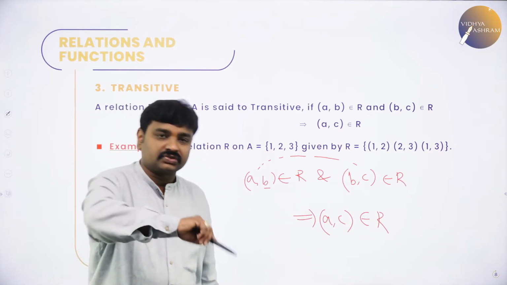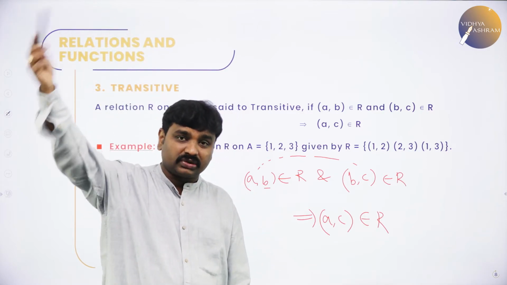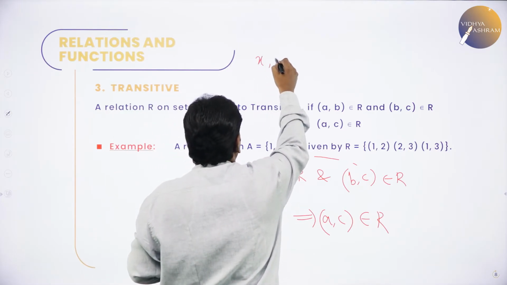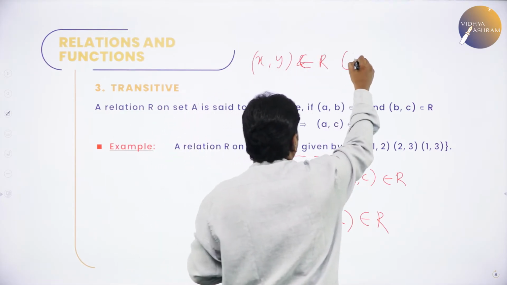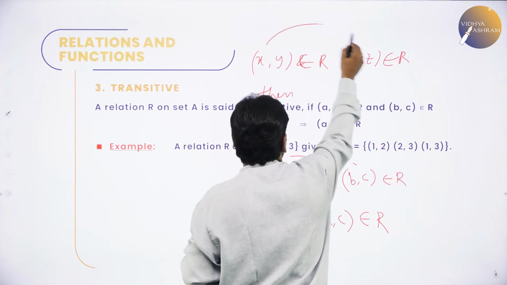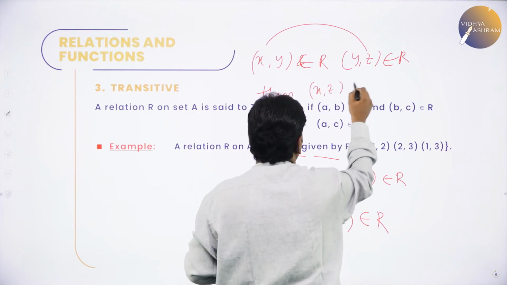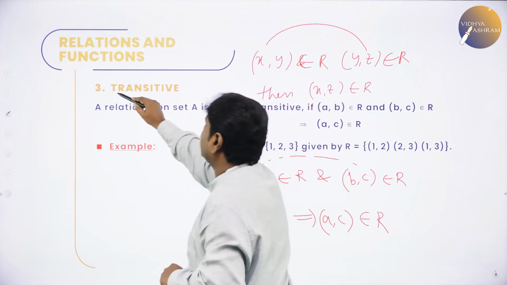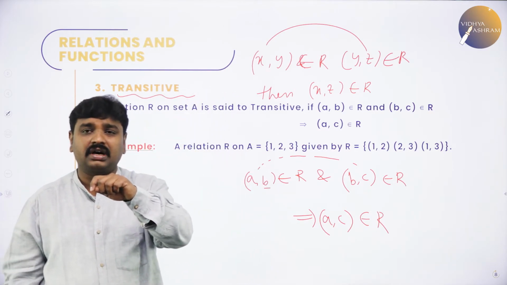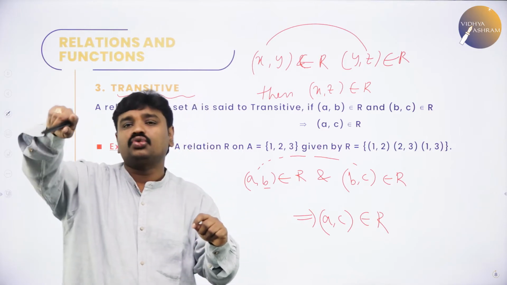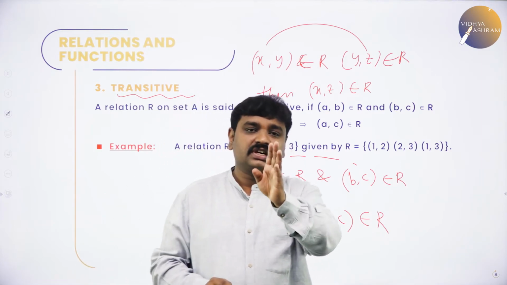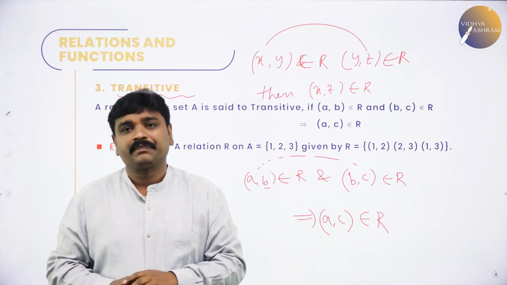What is transitive? If the first one is related to the second and the second is related to the third, then the first and third should be related. For example, suppose X is related to Y and Y is related to Z, then X and Z should be related, first and last should be related, then I can say the relation is transitive. What is transitive? If (A, B) belongs to relation R and (B, C) belongs to R, then (A, C) should belong to R. Then we can say it is transitive.